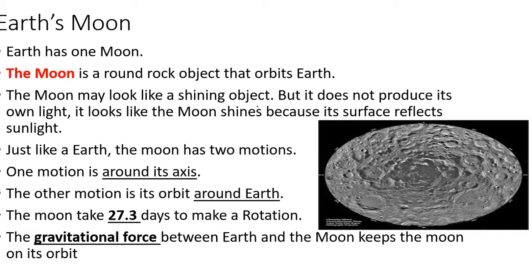But actually, moon isn't shiny at all, and it doesn't emit light. This light is due to the sun. The sunlight is absorbed by the moon, and when the moon appears to us at night in the sky, it reflects these lights from the sun.